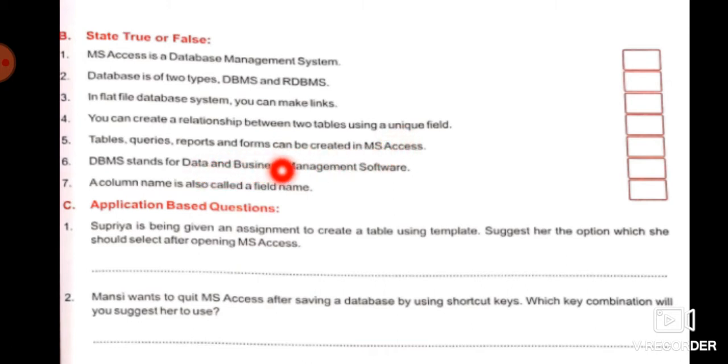Tables, queries, reports and forms can be created in MS Access. This one is true. Remaining two you will search in the chapter and do yourself. Now come to application based questions.